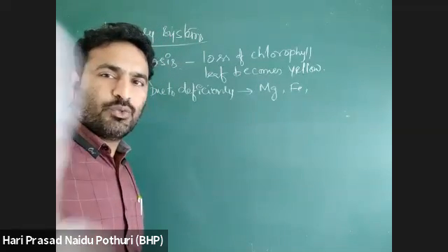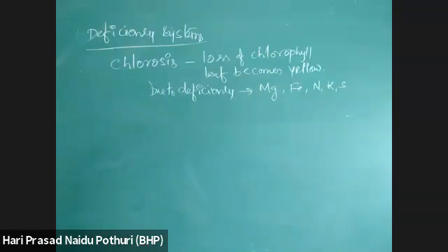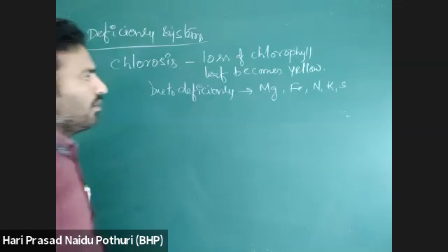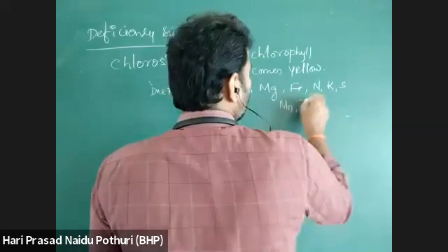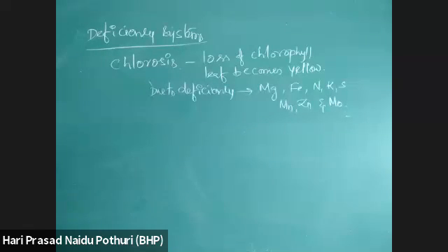nitrogen, potassium, sulfur, manganese, zinc, and molybdenum. Deficiency of any of these 8 elements, nitrogen, potassium, magnesium, sulfur, iron, manganese, zinc, molybdenum, causes chlorosis.